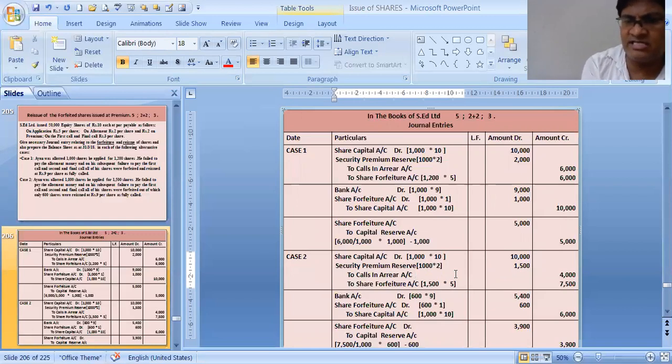Share forfeiture is 7,500. Why? Because the company has received on 1,500 shares ₹5 each. So we will find out the calls in arrear value for this shareholder. So to calculate calls in arrear, we are calculating calls in arrear now.